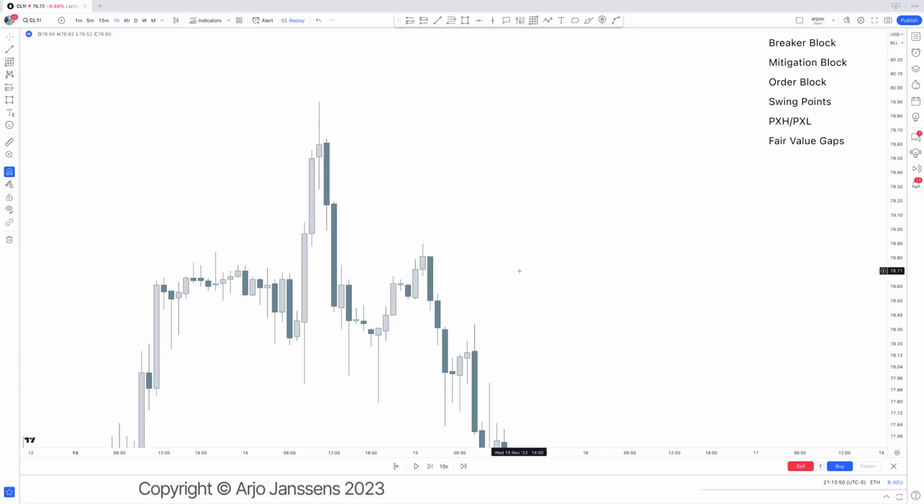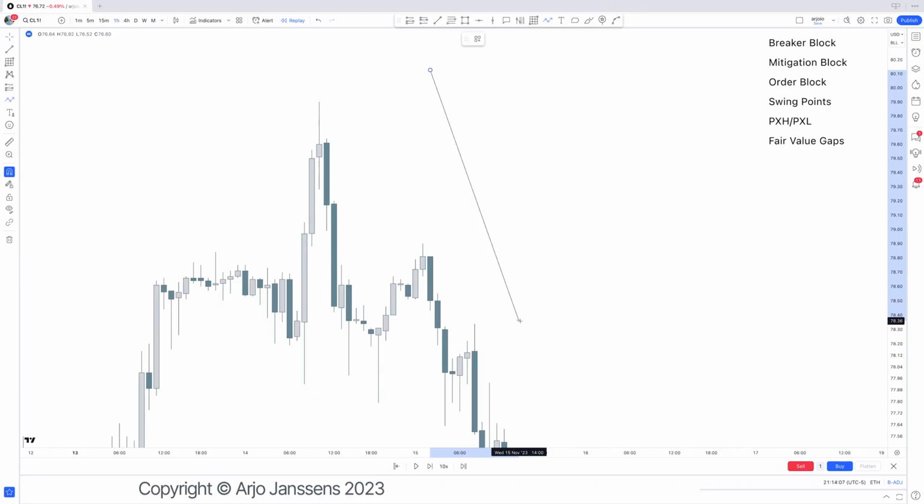So if we only have a bearish delivery right there, then that creates one-sided delivery, one-sided price action. Now, only bearish market participants had the chance to get involved.